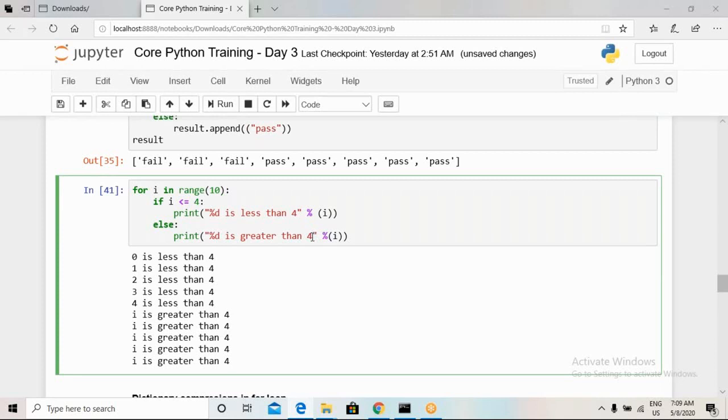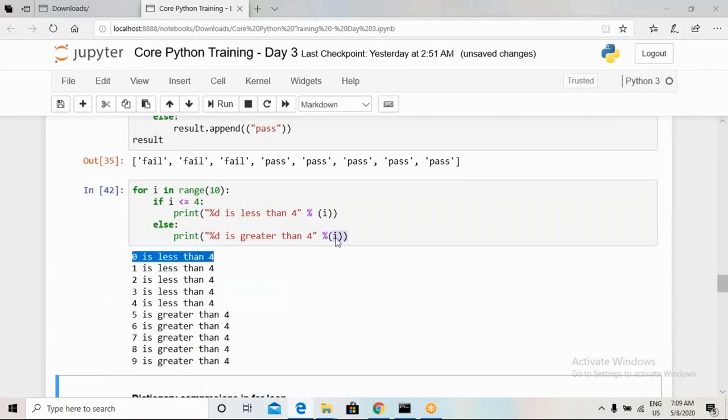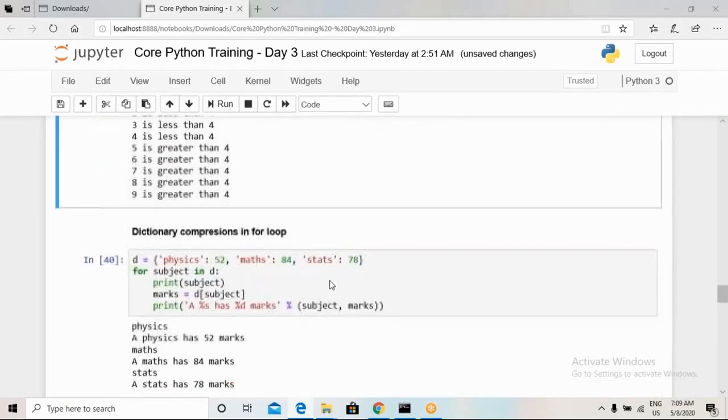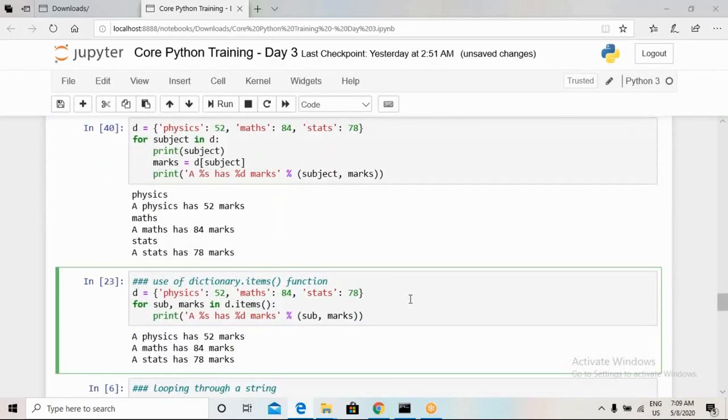So here we can see how we can write an integer into a string, or input an integer into a string. Here we have inputted this integer value into a string, so basically this is a string. Now we will move on again to our dictionary comparison.